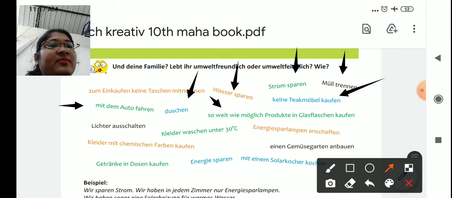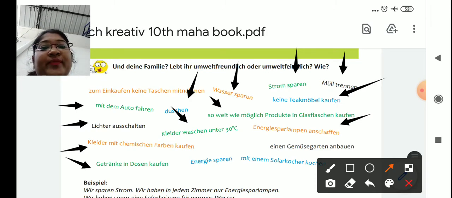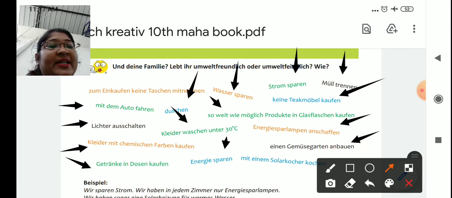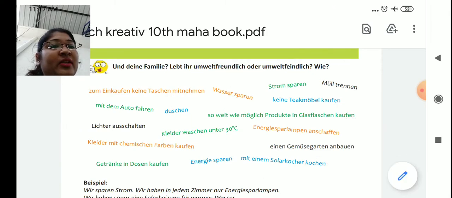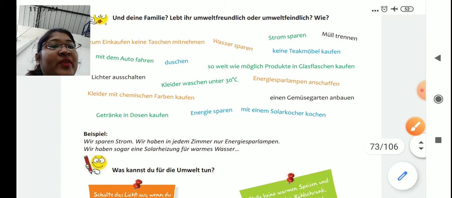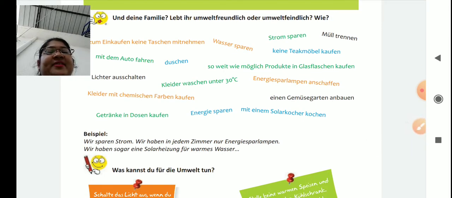Keine Take-Möbel kaufen. Lichter ausschalten. Kleider waschen unter 300 Grad. Energiesparlampen anschaffen. Kleider mit chemischen Farben kaufen. Getränke in Dosen kaufen. Energie sparen. Einen Gemüsegarten anbauen. Mit einem Solarkocher kochen. Okay.